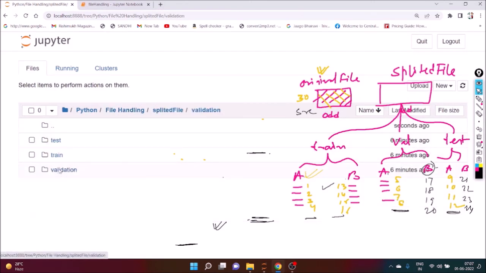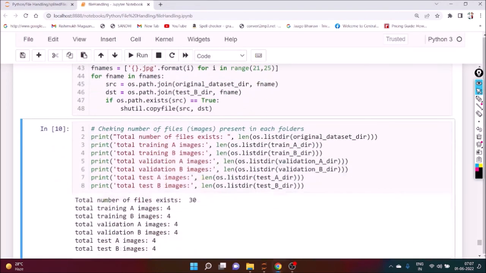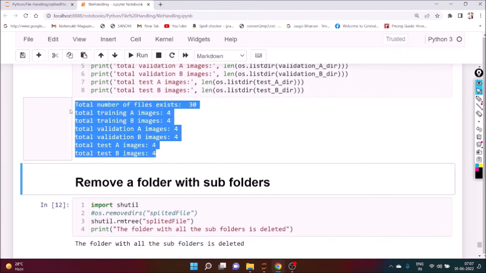So splitted file validation B. In B, you can see here 17, 18, 19, 20. Are you getting my point? So in this way, we can create it. We can check how many folders are there, how many files are there in each and every subfolder. If you execute it, you can see.